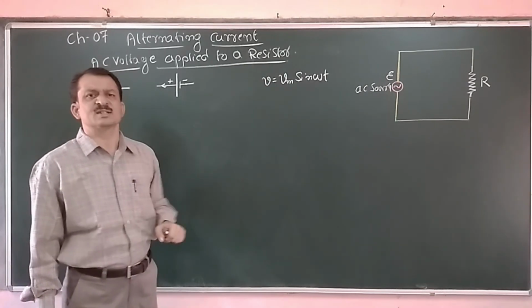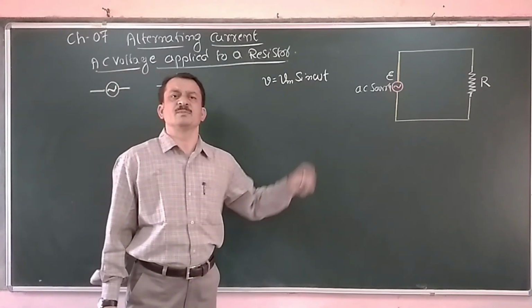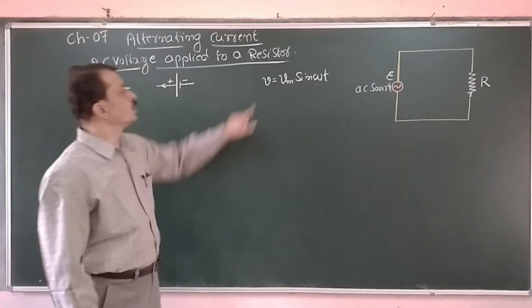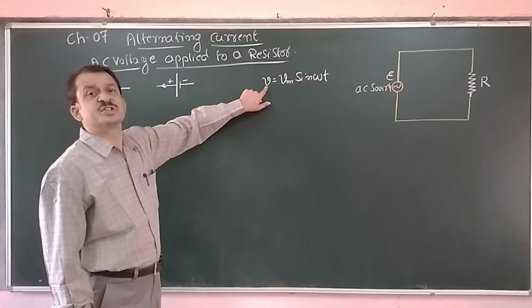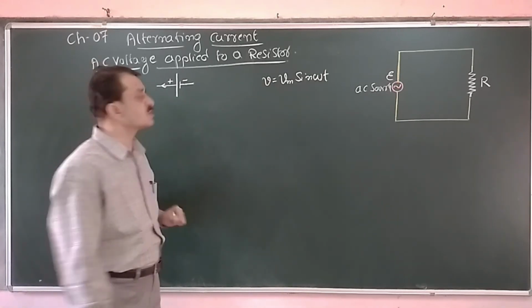From here onwards, the EMF is represented by the voltage. So this V represents the instantaneous voltage of the AC source.